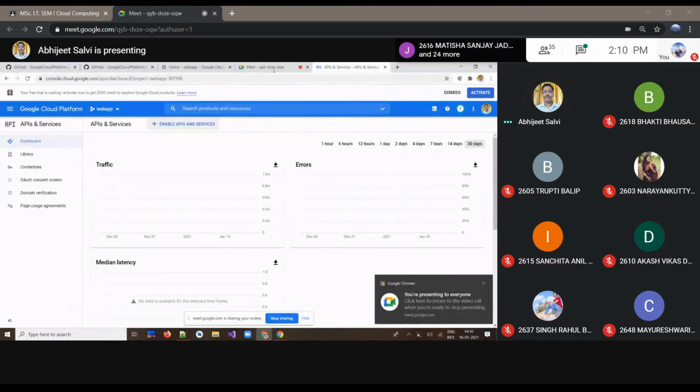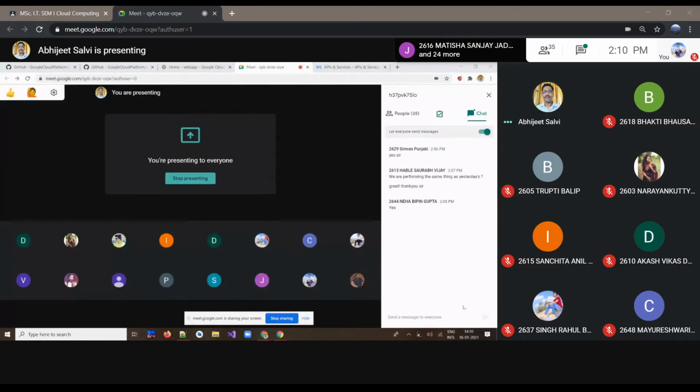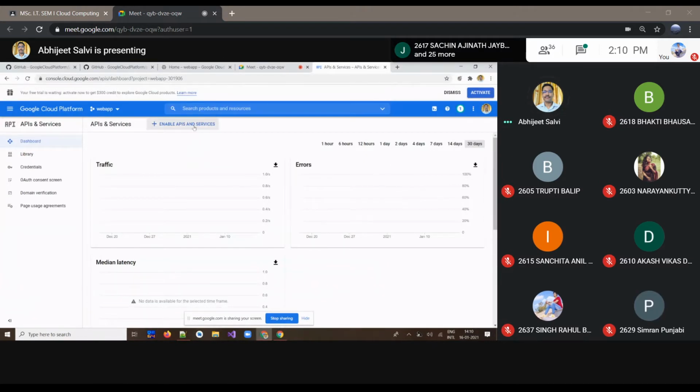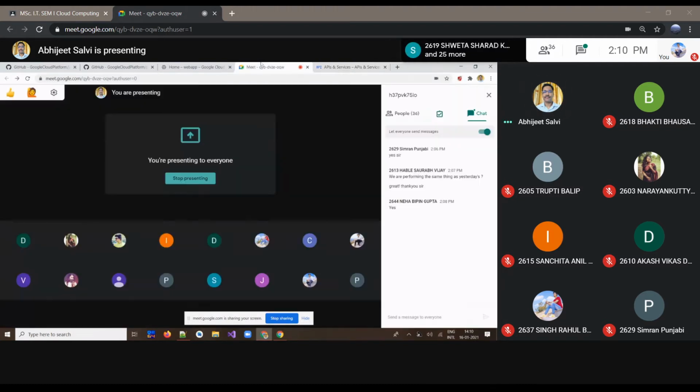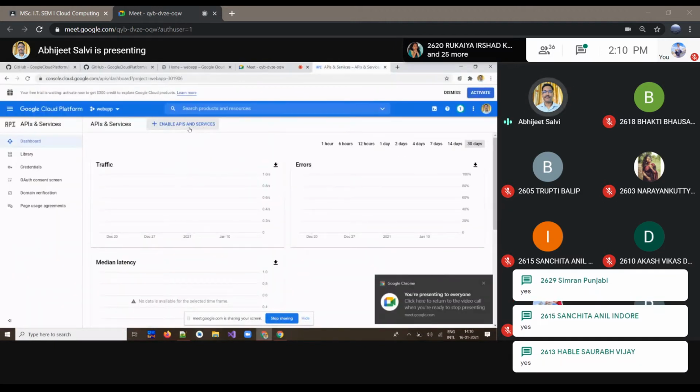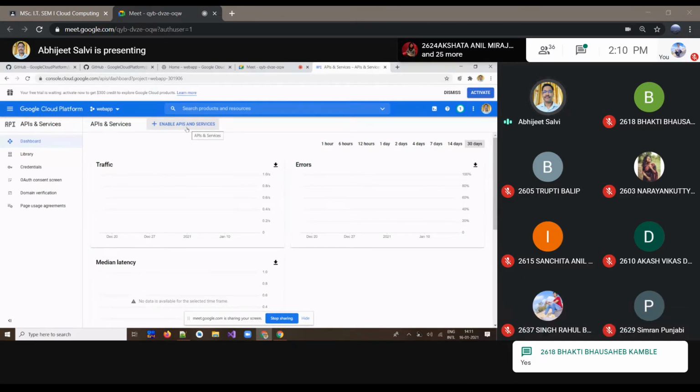All of you getting this screen here? Yes or no? Now, one of the things you are supposed to do once you log on to Google Cloud Platform is enable APIs and services.